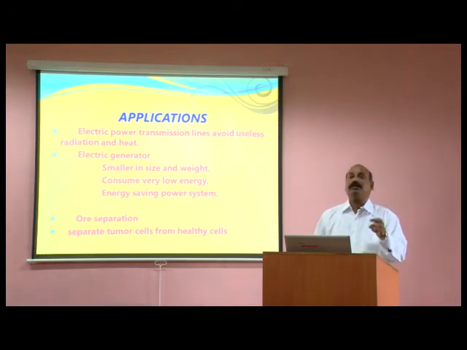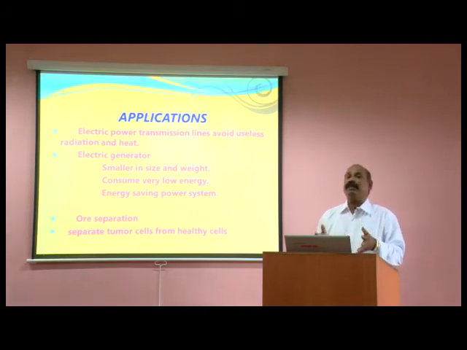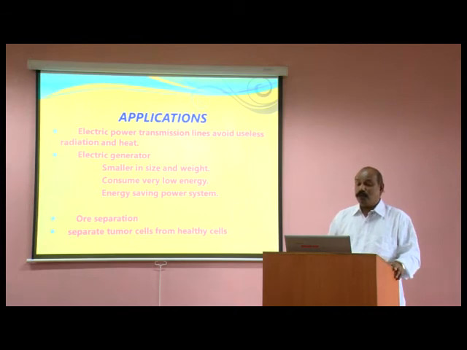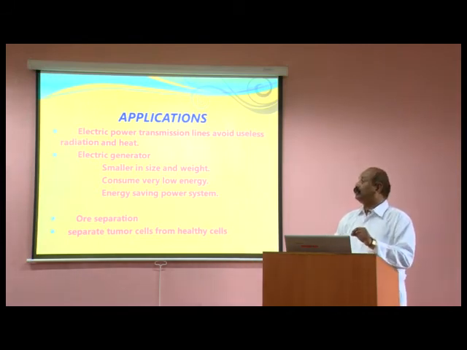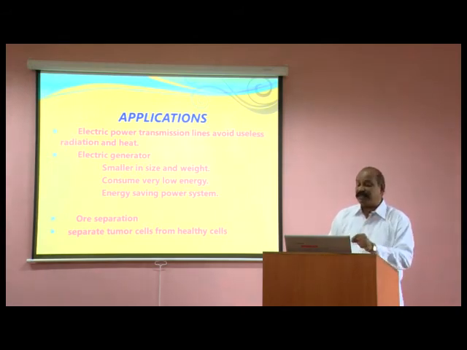Next, superconducting material is used for ore separation. Because of the magnetic property of the superconducting material, the ores present in the earth can be separated with the help of superconducting magnets. And also one of the main advantageous applications is separating the tumor cells from healthy cells.